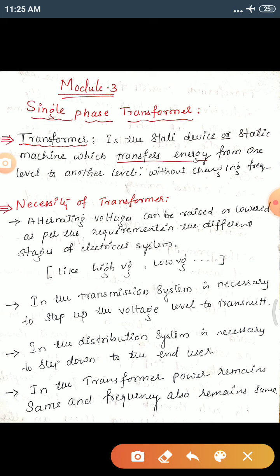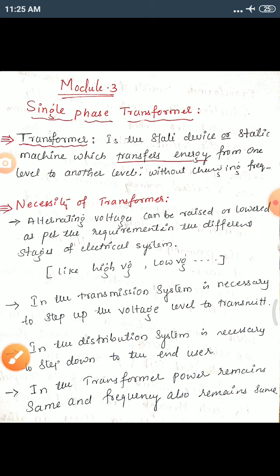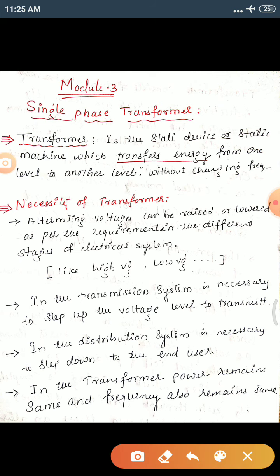Let's discuss all these things. First, alternating voltage, meaning AC voltage, can be raised or lowered as per the requirements in different stages of electrical systems. As we have discussed, you can use it to increase the voltage, decrease the voltage, increase the current, decrease the current, and so on. Why do we have to do so? High voltage where we require it, low voltage where we require it. Why do we need to increase the voltage, and when do we need to decrease it?